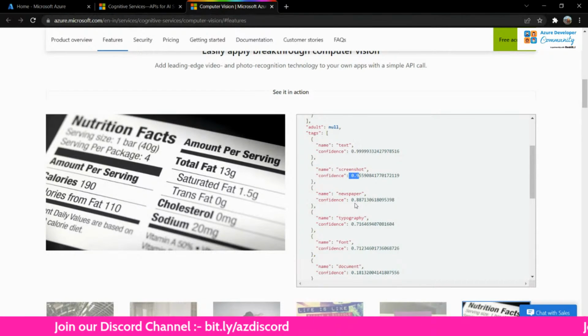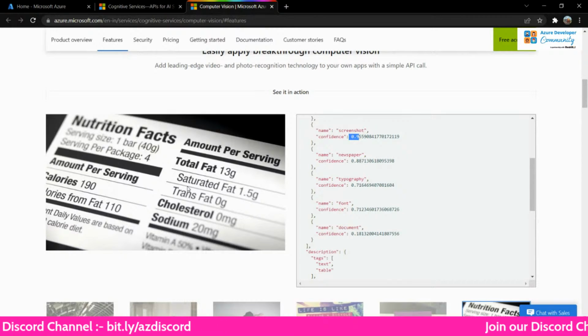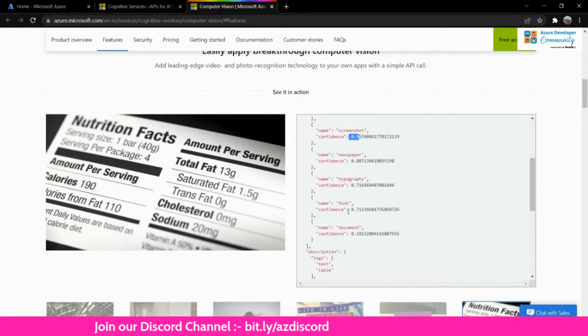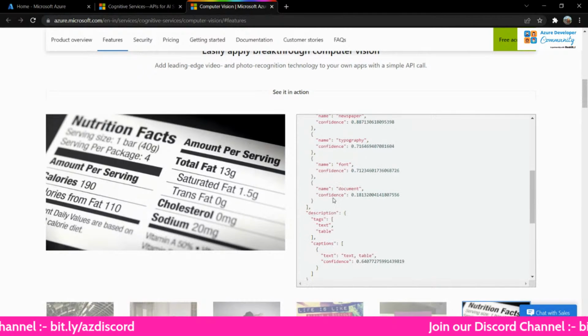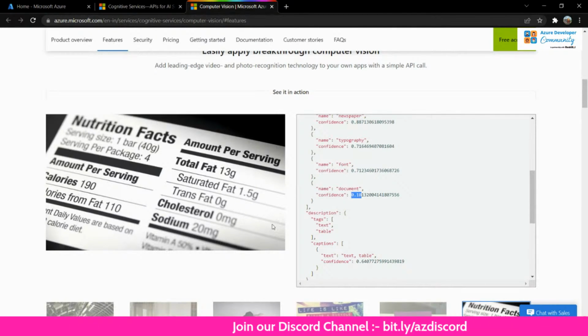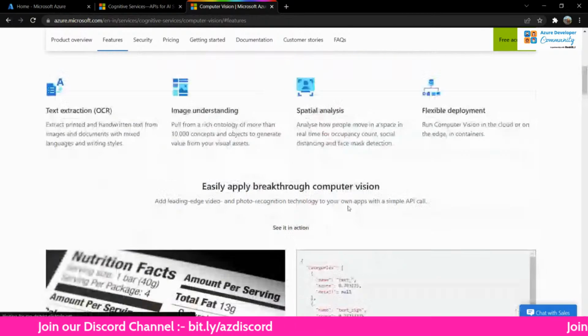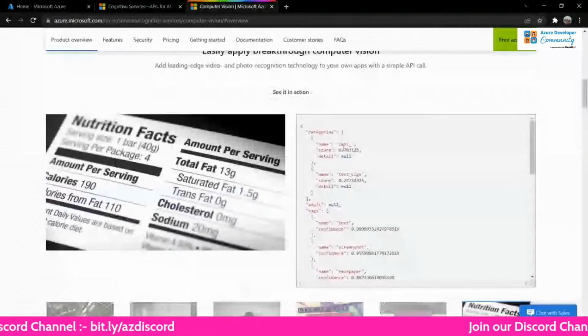It is 95% sure. Is it a newspaper? Because newspapers are usually in black and white, it is 88% sure that it must be a newspaper, but it is not. It's fine. So is there a font? Yes, there are fonts in this. Is it a document? It is 18% sure it's a document because it doesn't look like a document in any case. So it has shown a couple of other things as well here. So this is how it does.